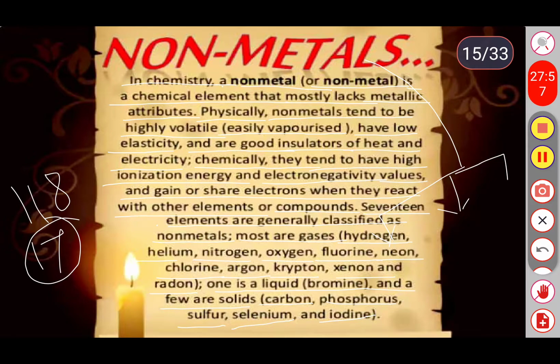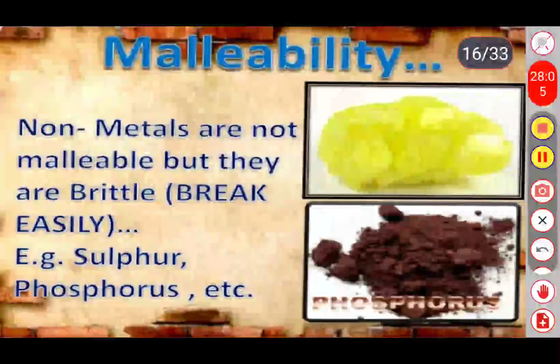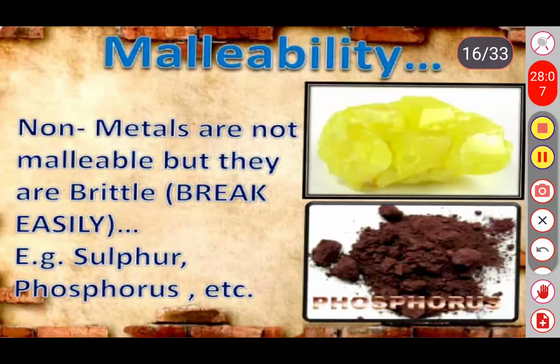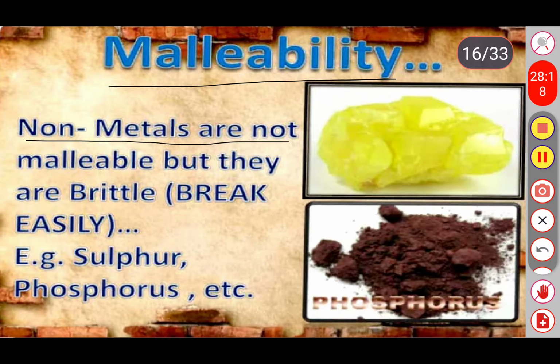Let's see the physical properties of non-metals. The first physical property of non-metals is malleability. Non-metals are not malleable, but they are brittle. Brittle means they break easily. For example, sulfur and phosphorus. So most of the non-metals are brittle in nature.